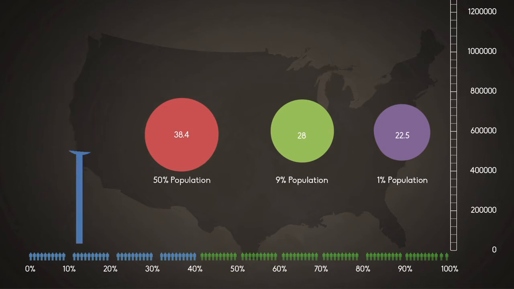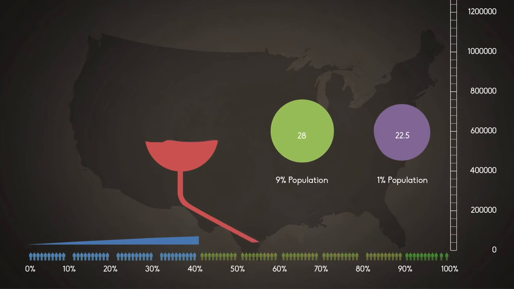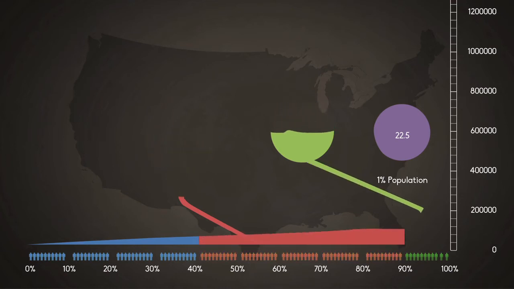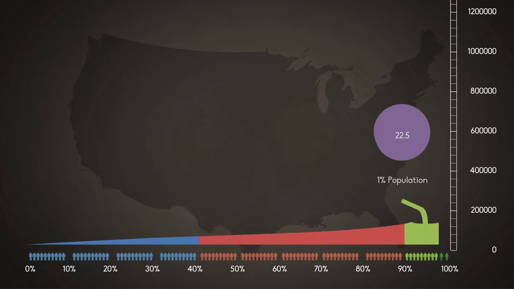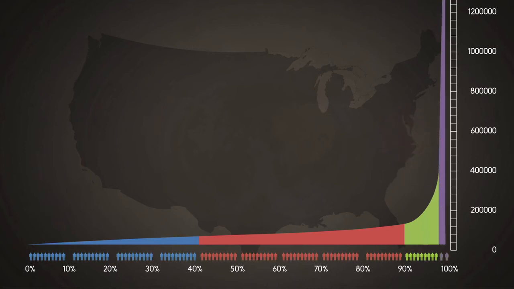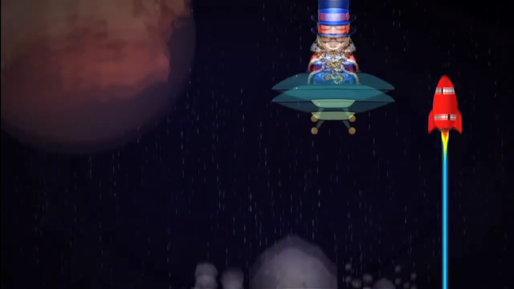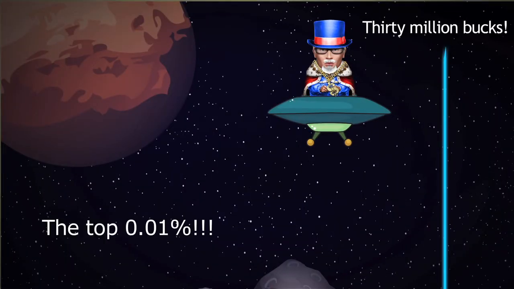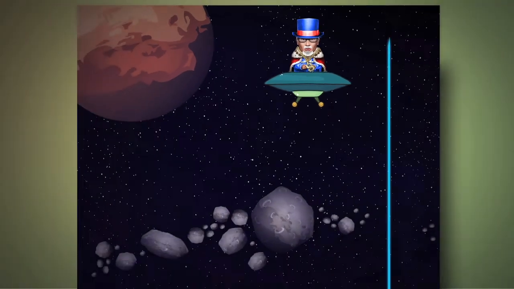If we were to represent the real income distribution on a graph, it would look something like this. As you would expect, the bar that represents the top 1% is off the charts. If we try to plot the 0.01%'s income, it reaches the stratosphere. The rest of the chart virtually disappears.